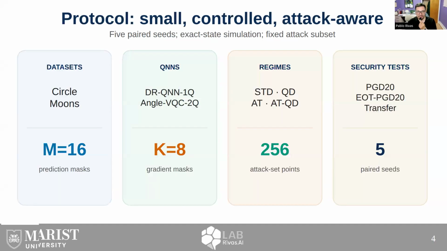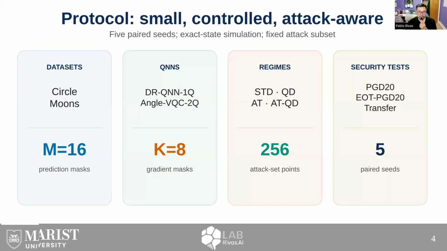The study is intentionally small and controlled. We used two generated binary tasks, circle and moons, and two required quantum neural network families. The first is a one-qubit data re-uploading model. The second is a two-qubit variational classifier. We compare four training regimes: standard training, quantum dropout training, adversarial training, and adversarial training with dropout.